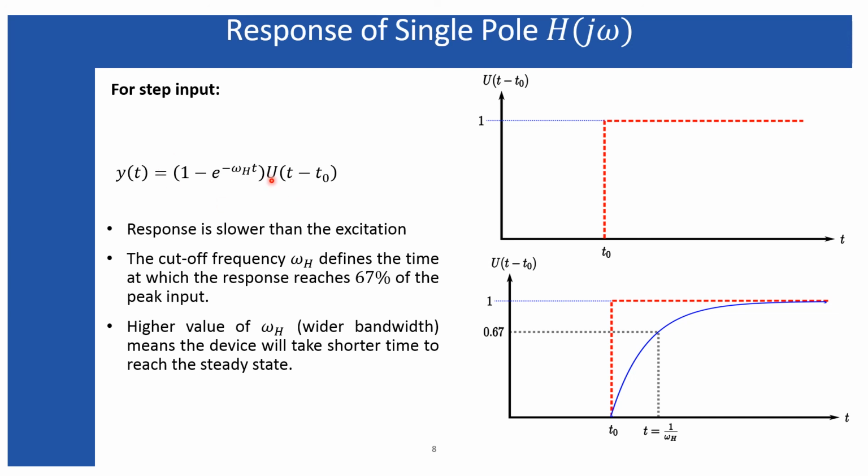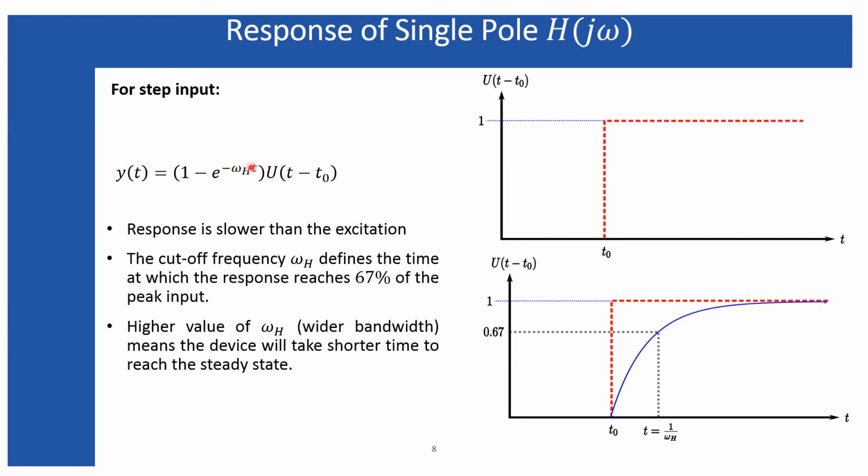Now, in this case, I'm considering that the unit step input is applied at some time t naught. So the output, the single pole response, will be of this form: 1 minus e to the power minus omega h t. This response will be available as an output only after the input is applied, obviously. So that is why this output also will be available after t greater than or equal to t naught.